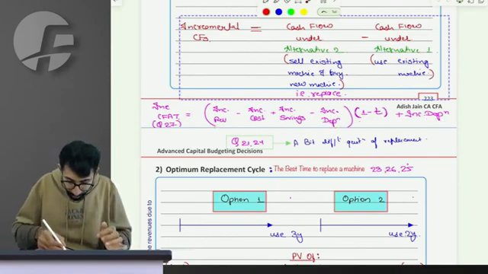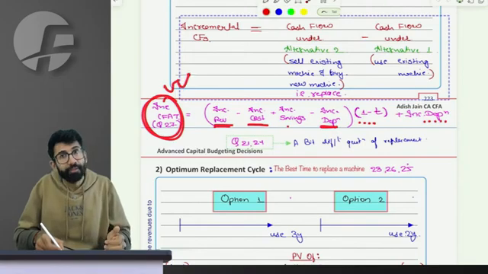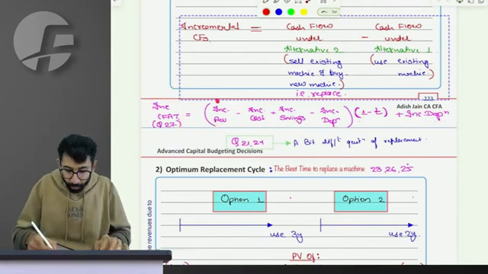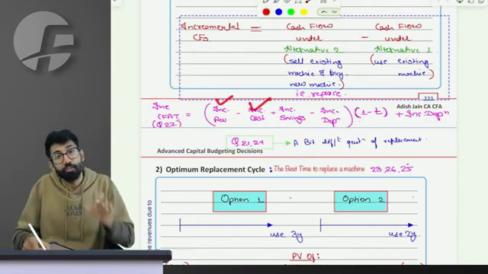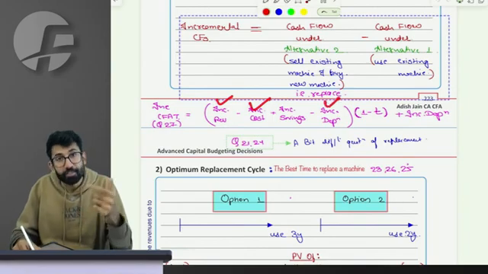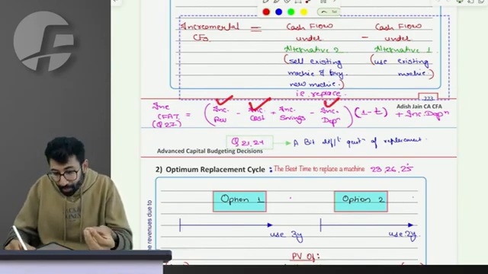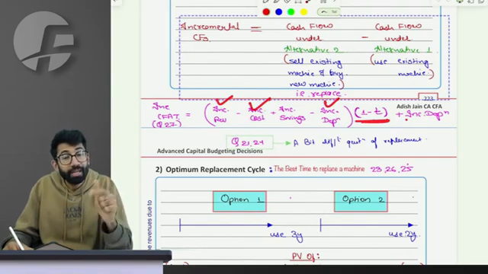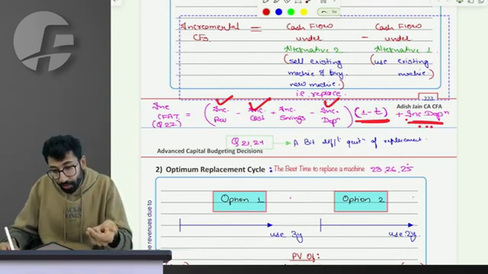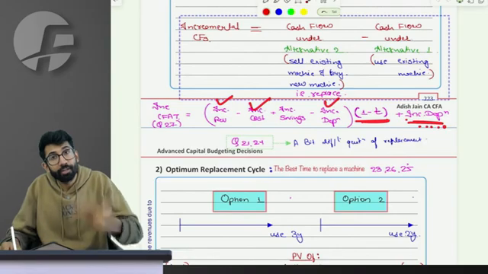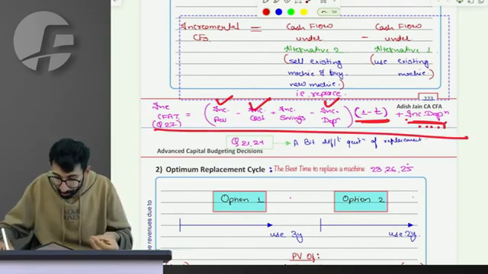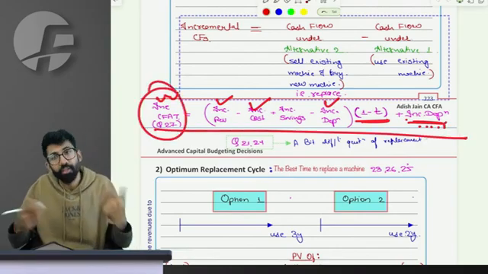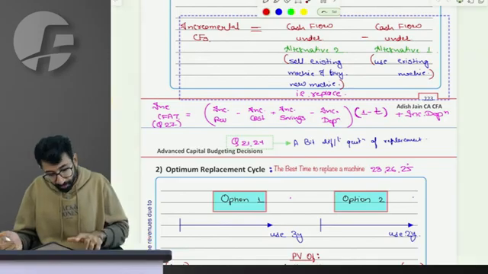So if I have to calculate incremental CFAT, take everything incremental. How much extra revenue, how much extra cost, gives me extra profit, minus extra depreciation gives me extra PBT, minus tax, multiplied by 1 minus T, gives me extra PAT, plus incremental depreciation gives me incremental CFAT. When you take everything incremental in the same equation, it becomes incremental CFAT. So similarly,